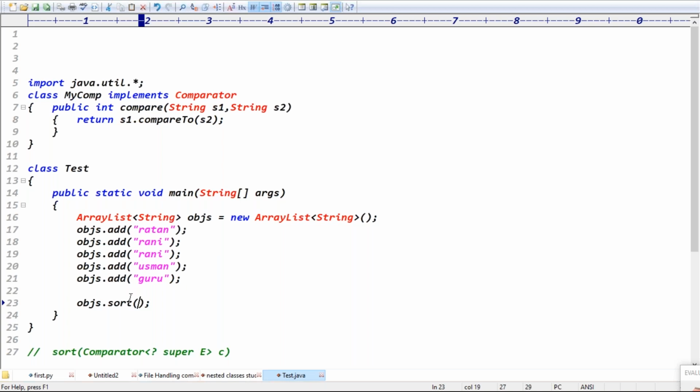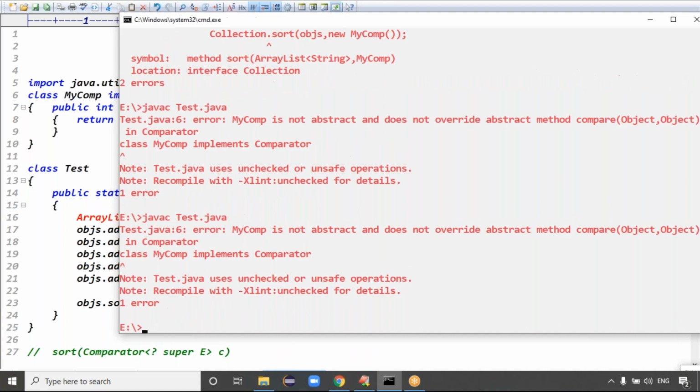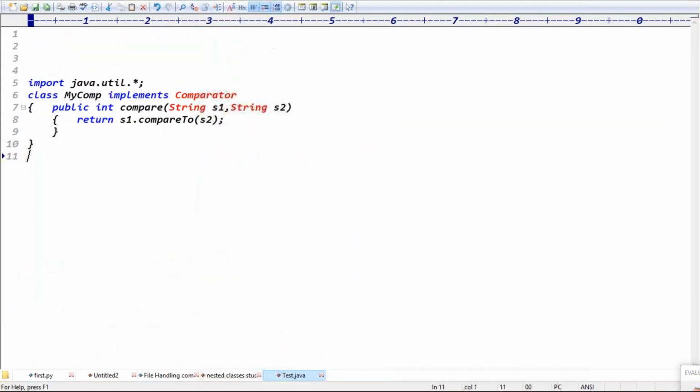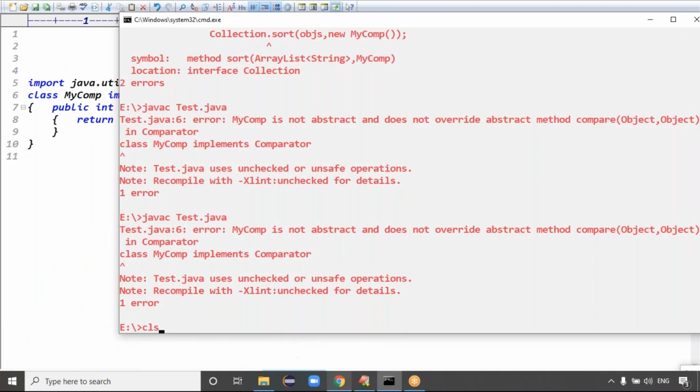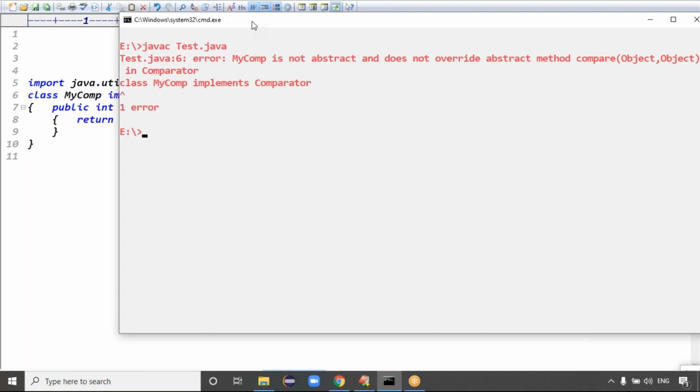We are passing the implementation here, which means new MyComp. Okay, new MyComp is there. Now you can compile this code. We got an issue. Why that issue? I got some idea maybe. If you remove this code, now you can compile up to this point. The code is compiled, it seems.